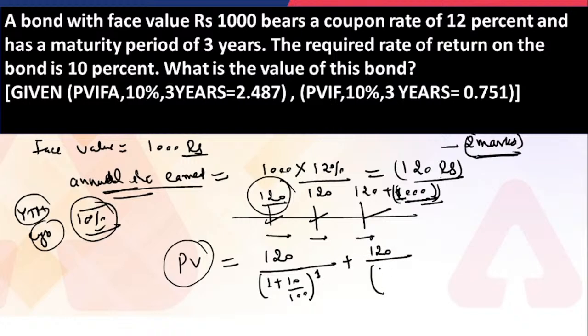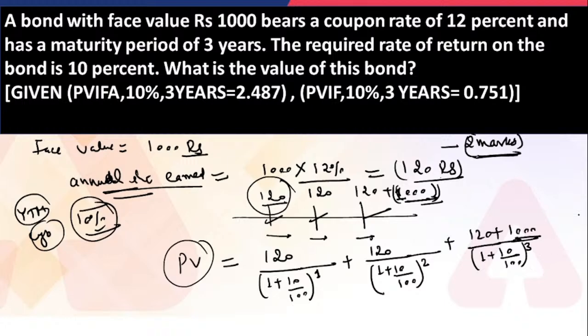For the second year, that would be 120 divided by 1 plus 10 by 100, and now the value of n would be 2, because this is for the second year. For the third year, this would be 120 divided by 1 plus 10 by 100 to the power of 3, as well as plus 1000. Either you write the separate terms, or you can also write it in this way.